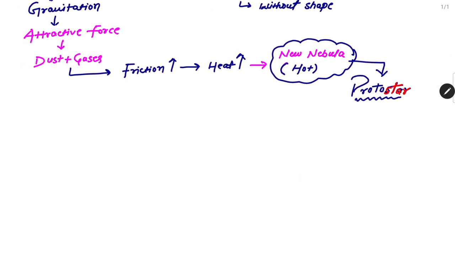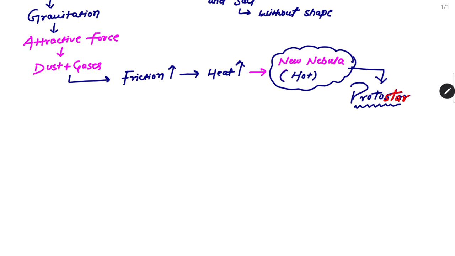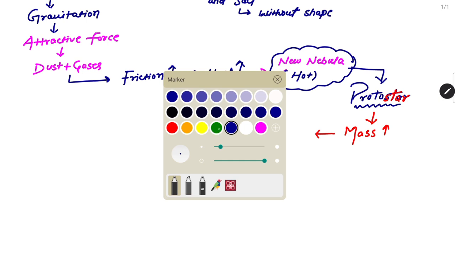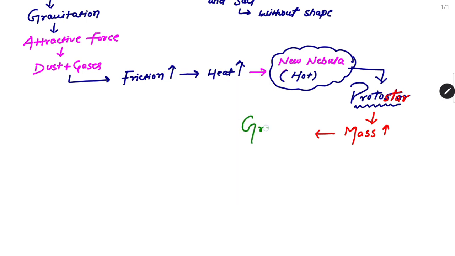So what happens when the protostar is formed? Again there is one problem. If a protostar is formed, then tell me, these protostars are very big in size. If it's very big in size, it means that it has a huge amount of mass. So if it has mass, then the gravitation will be high, right? See, each and everything is related to each other. The gravitation will be very high. So if there is more gravitation, the rate of friction increases.